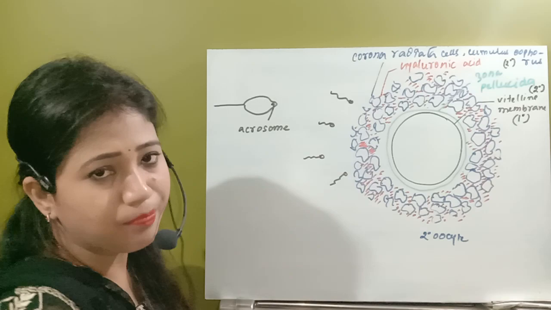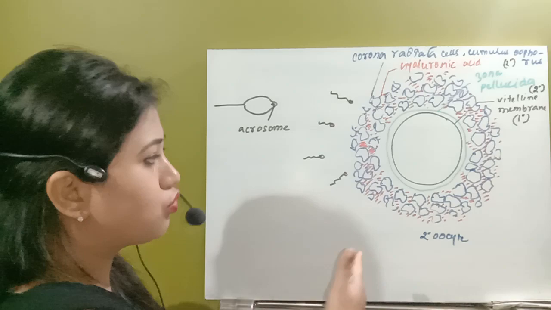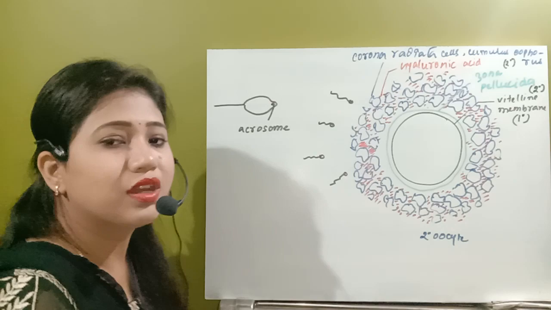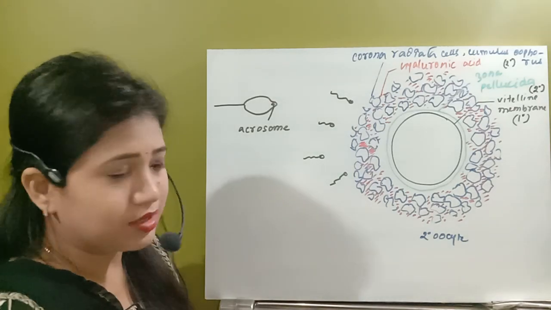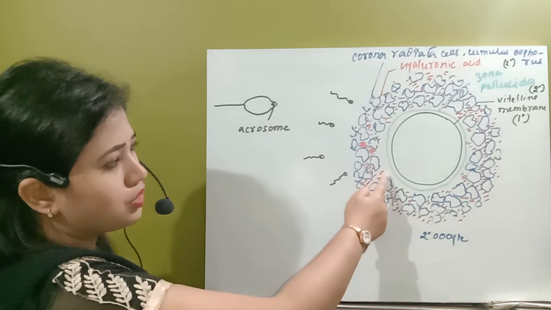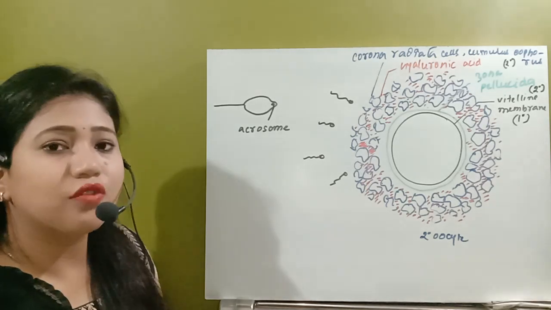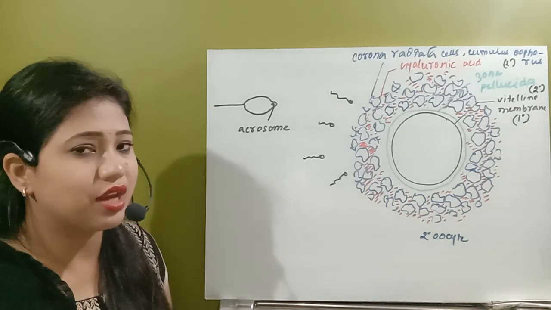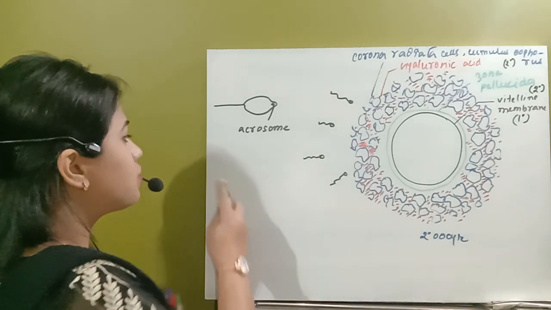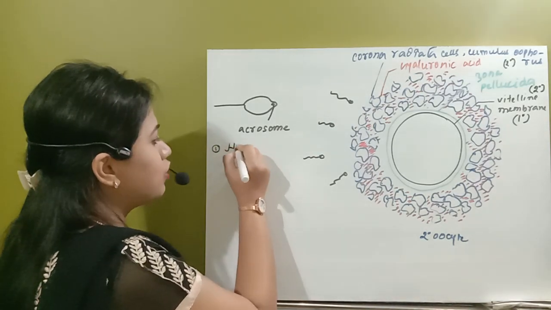Whenever the spermatozoa try to invade all these membranes and reach the egg membrane or vitelline membrane, only then will it be able to deposit the nucleus. Before that they have to cross all those barriers, the corona radiata and zona pellucida, and after that hit the vitelline membrane. So this acrosome will release 3 different types of chemicals, known as sperm lysins. 3 different types of enzymes will be released. The first enzyme released by the acrosome is known as hyaluronidase.